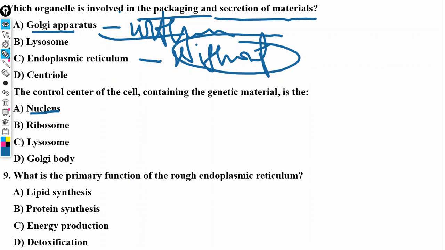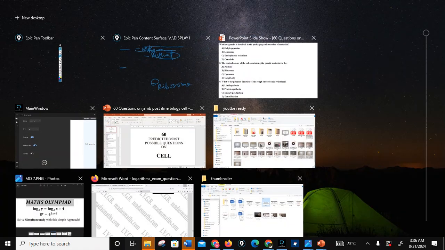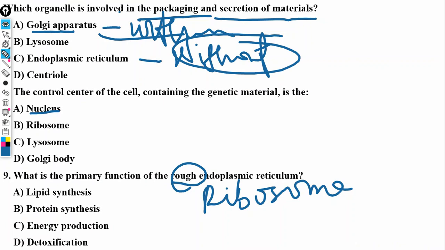But its primary function, because it is the rough endoplasmic reticulum, means it has what? Ribosomes. Because of the presence of ribosomes, it's called the rough endoplasmic reticulum. And so it will work for what? Synthesis of proteins.